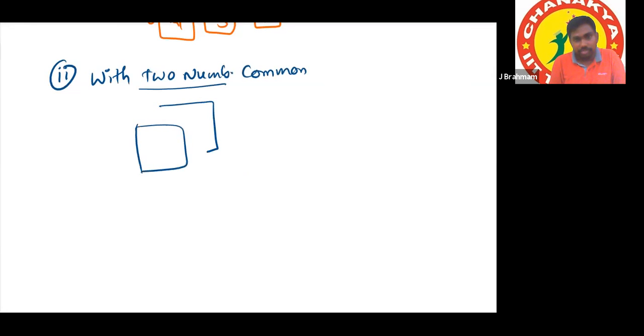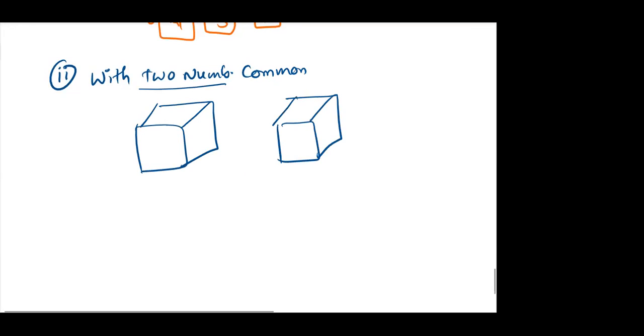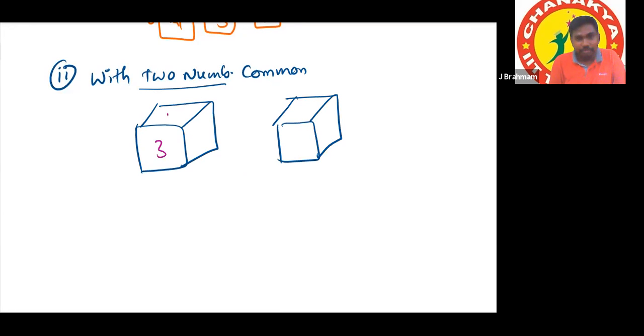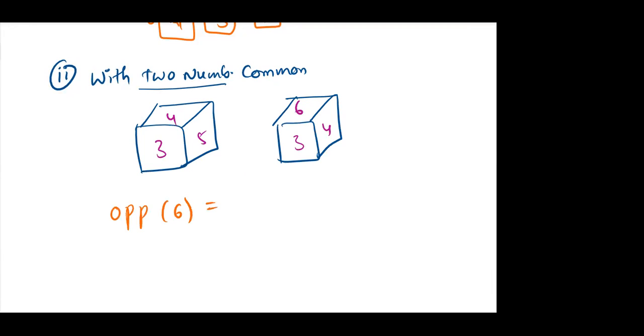Try to answer this question. All of you be ready. Very good. 3, 4, and 5. Then 3, 4, and 6. Now tell me, what is the number opposite to 6? Sir, 5. It will be 5, sir.